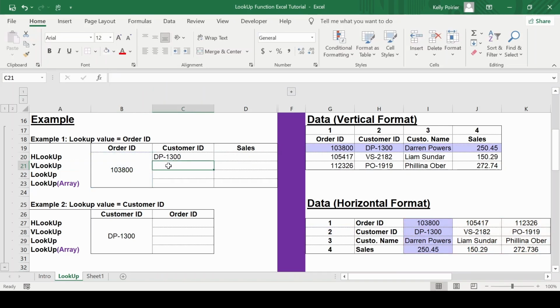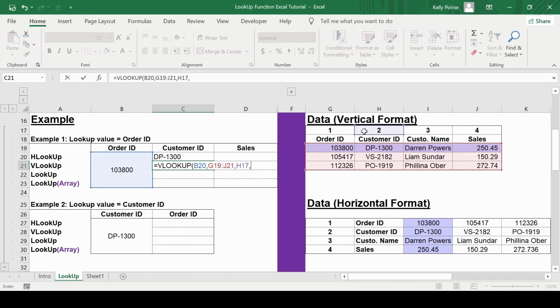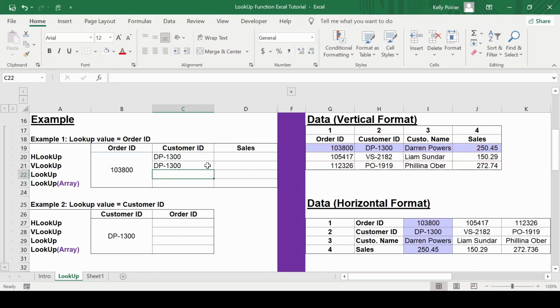For the VLOOKUP, I would basically need to do the same thing. The only difference is that instead of finding the row index number, I would need to find the column index number, which in this case would be 2. In both examples, I would get a customer ID of DP 1300. When we look at the table, I should have obtained DP 1300.